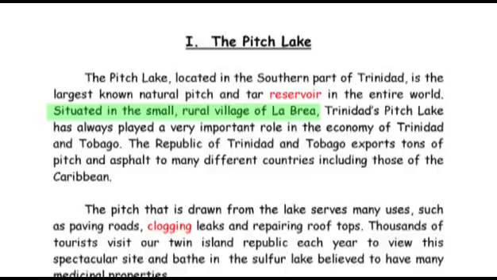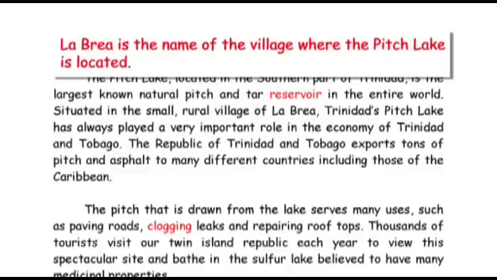Situated in the small rural village of Labray. The word situated means located. Okay, we have found the answer to question 1. Therefore, your answer could read, Labray is the name of the village where the pitch lake is located.